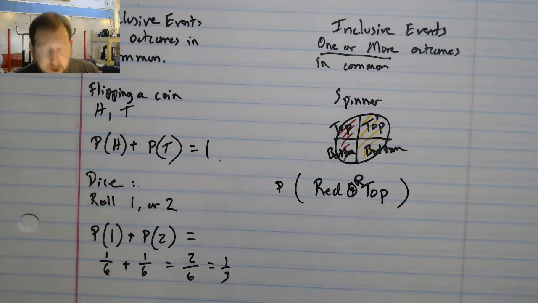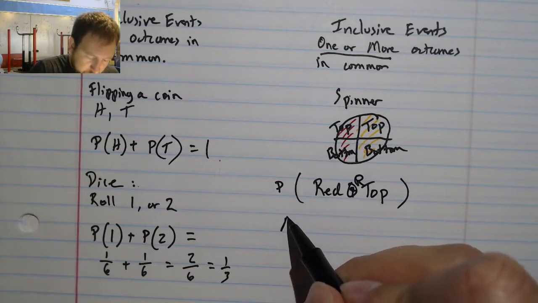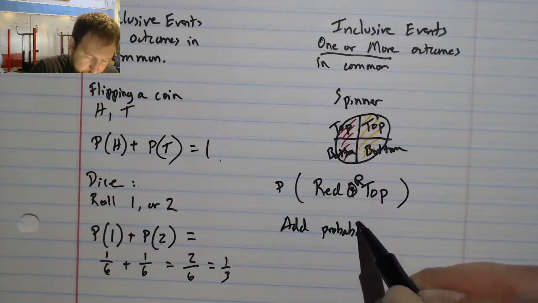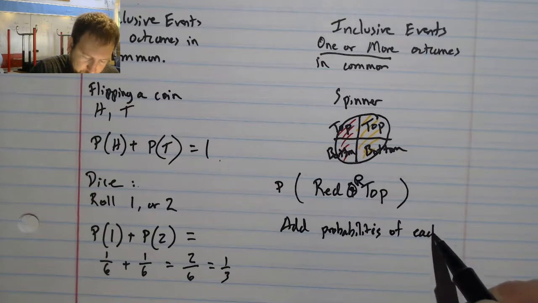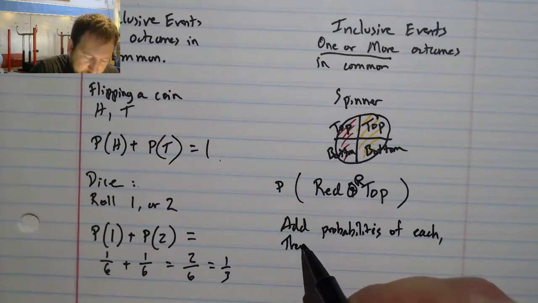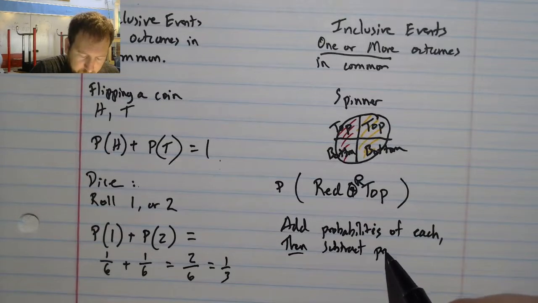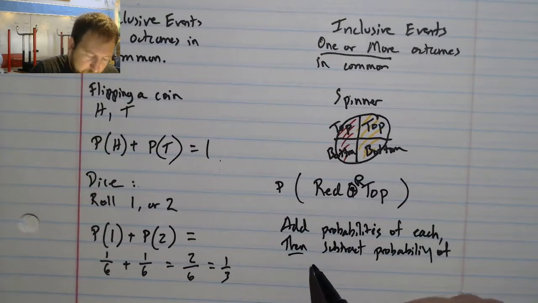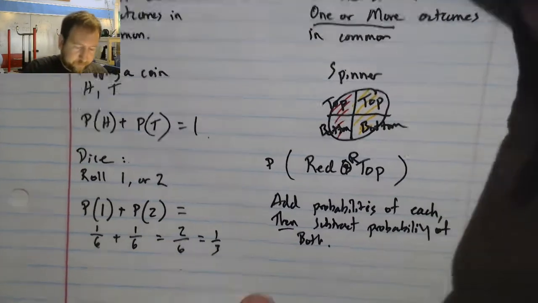The way that this works is we add up the probabilities of each, then subtract the probabilities of both. Let me show you what I mean.